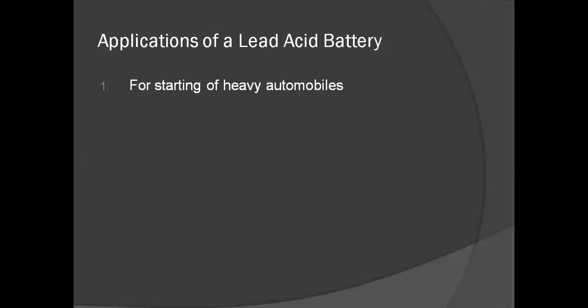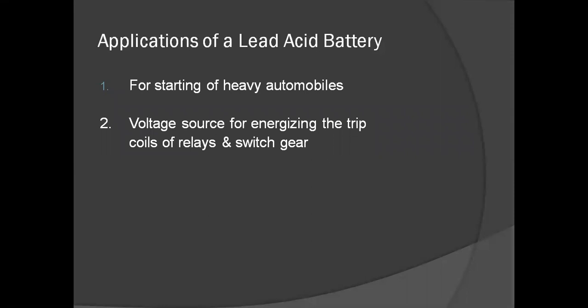These lead acid batteries are used for starting of heavy automobiles, and these batteries are a voltage source for energizing the trip coils of circuit breakers and switchgear.